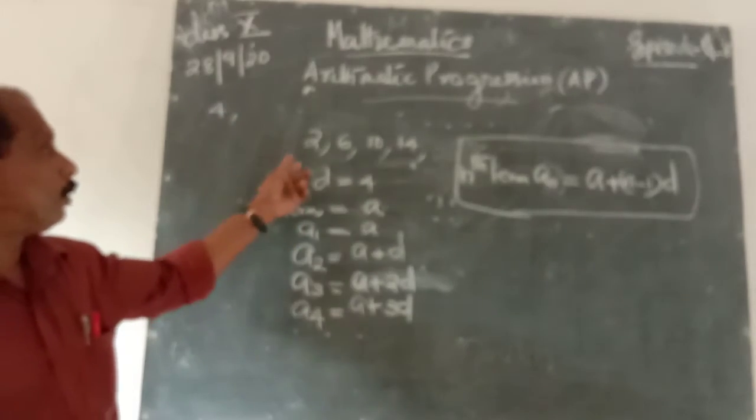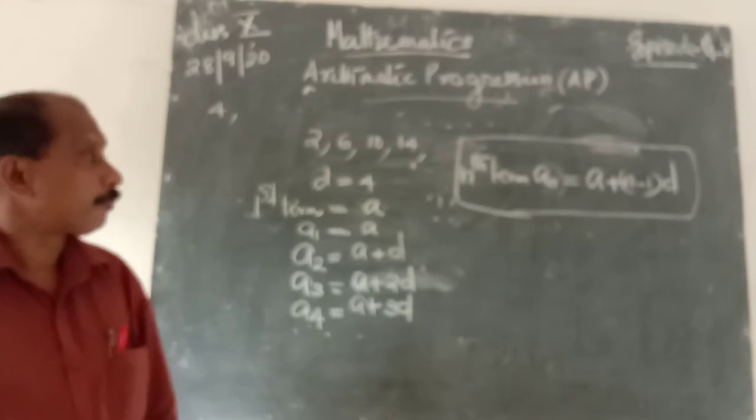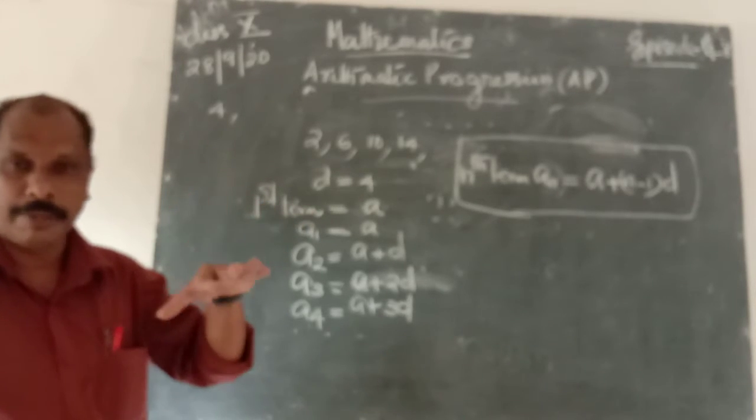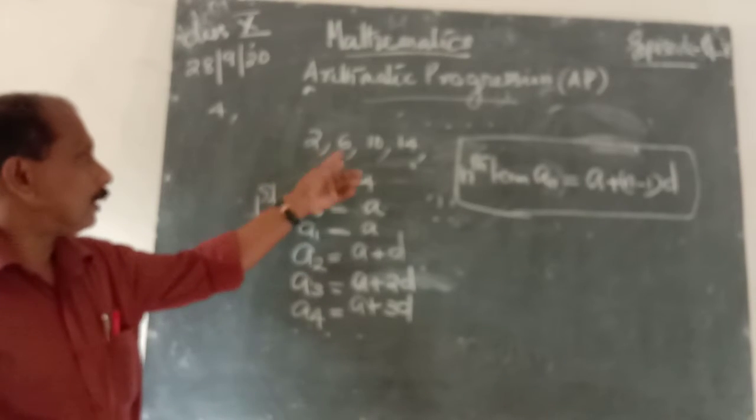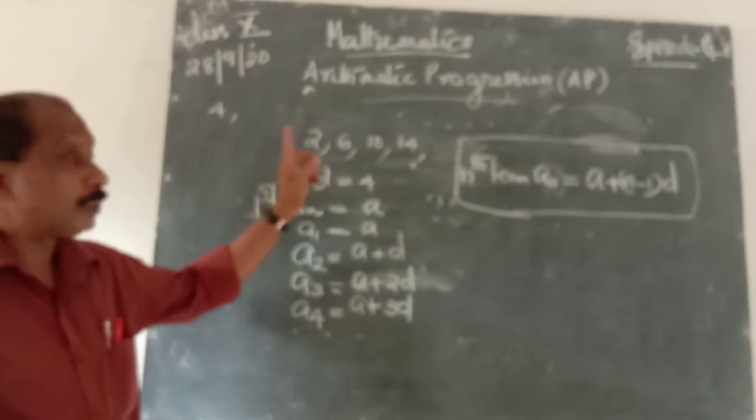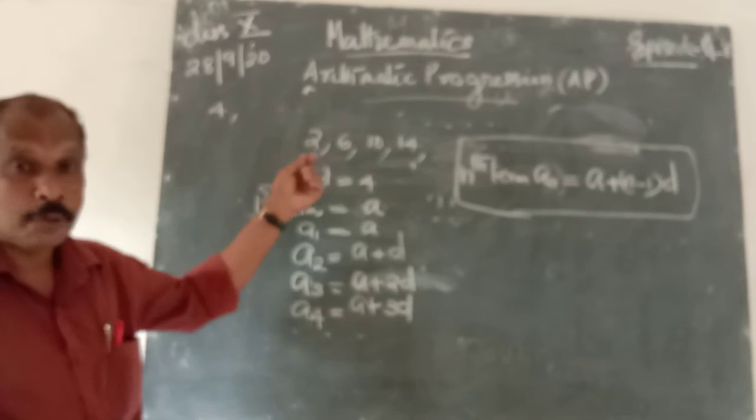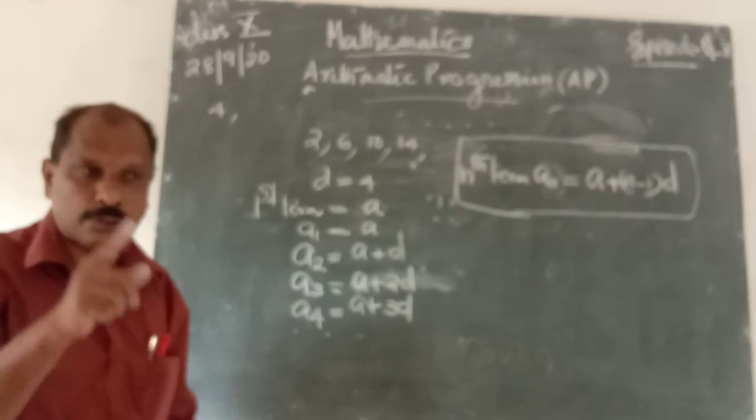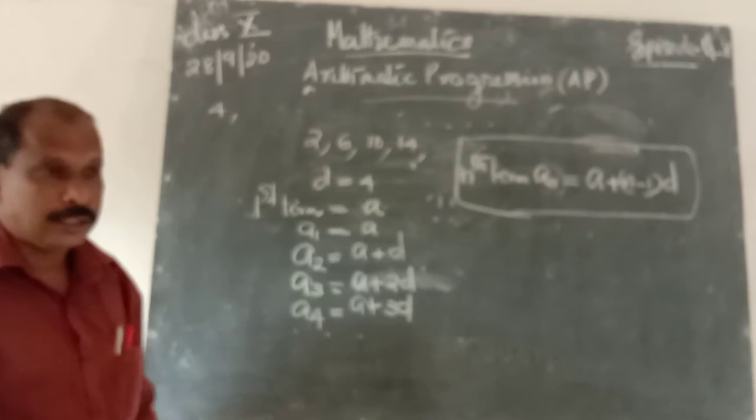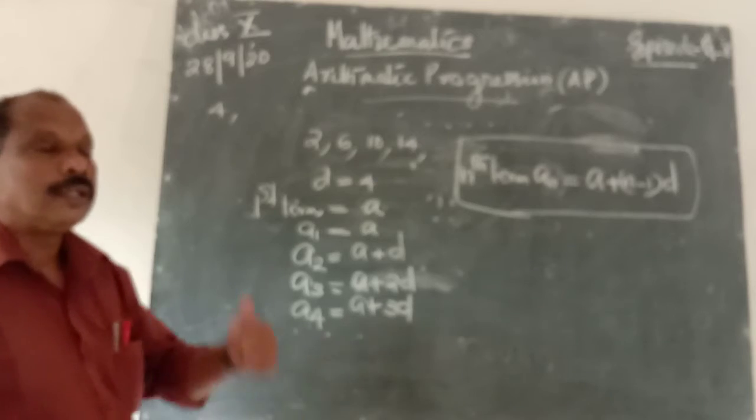For example, 2, 6, 10, 14, etc. is an arithmetic progression. The common number added is 4. It is known as common difference. And the common difference is 4 for this example. Then first term is 2. 2 plus 4 is 6. 6 plus 4 is 10. That is 2 plus 2 into 4, that is 2 plus 8 is equal to 10. Then 14 is 2 plus 3 into 4. That is 12 plus 2, that is 14.